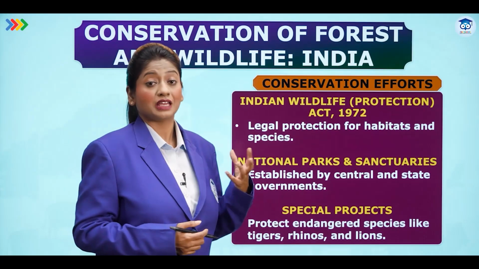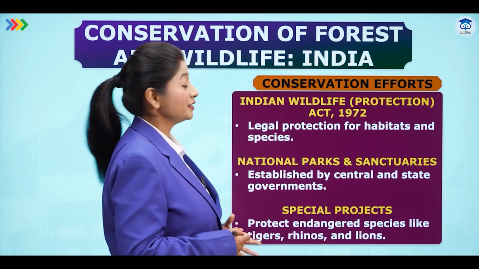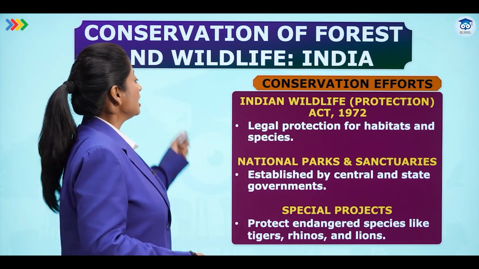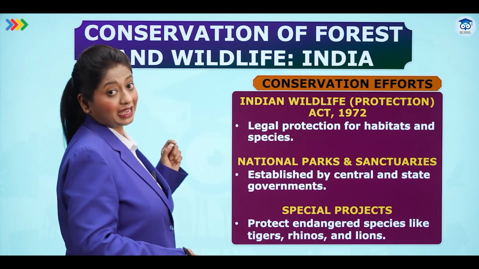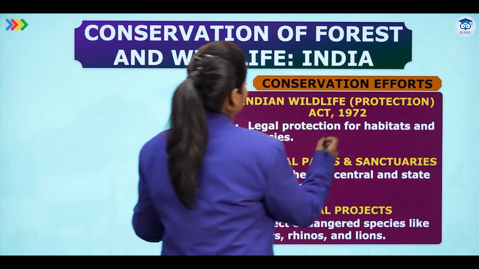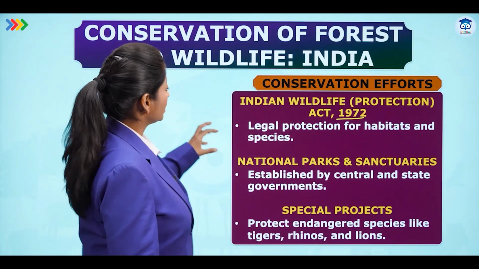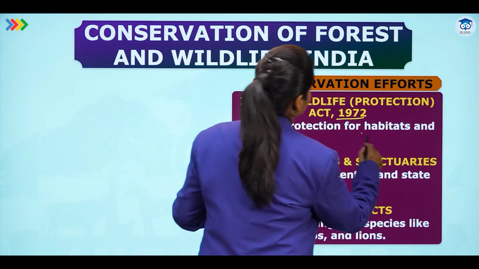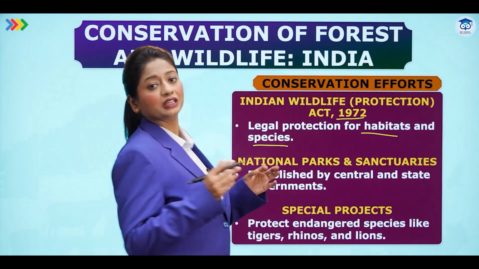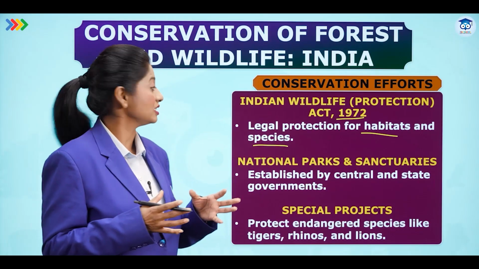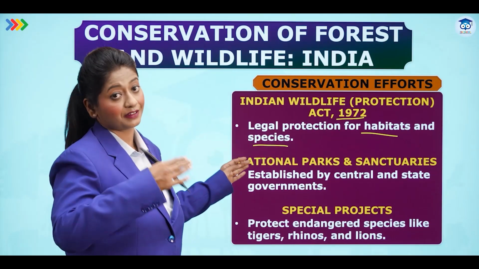Conservation efforts, yes, we have been taking certain efforts to conserve this important resource. The Indian Wildlife Protection Act, very important, was launched in 1972, giving legal protection for habitats and species. So their focus was on the natural habitats of the species and of course the species themselves as well.